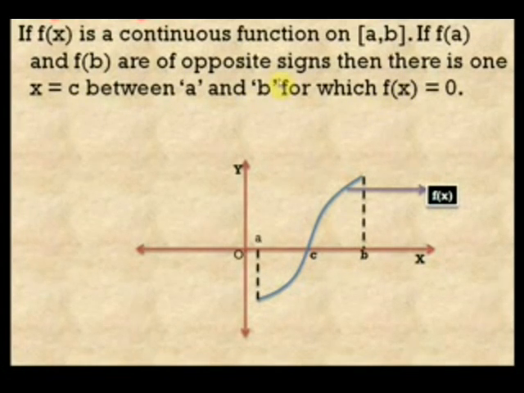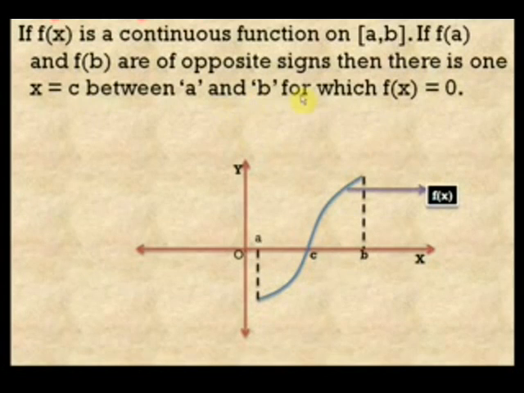Now it says that if f(x) is a continuous function in the interval [a, b], and such that f(a) and f(b) are of opposite signs, or f(a)·f(b) is negative, then there is a point x = c between points a and b for which f(x) is equal to 0. Now let us say that this is a function y = f(x). Now we see that this is a point x = a for which f(a) is negative, and this is a point b for which f(b) is positive.